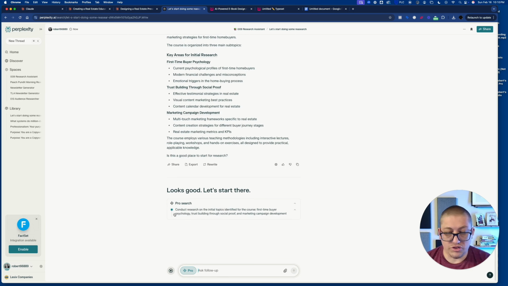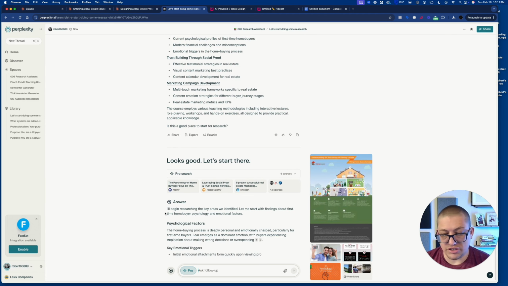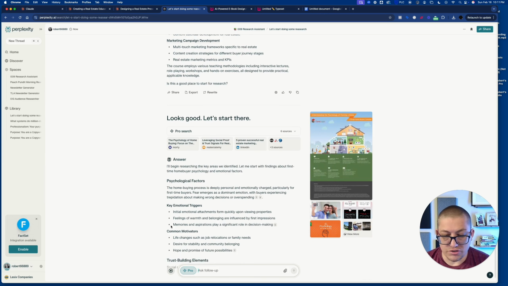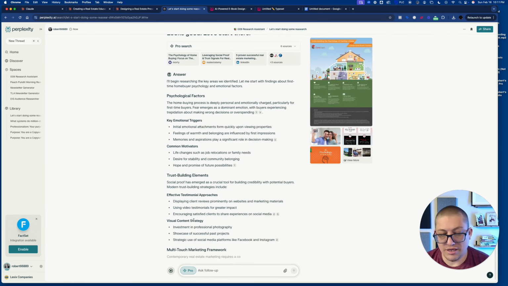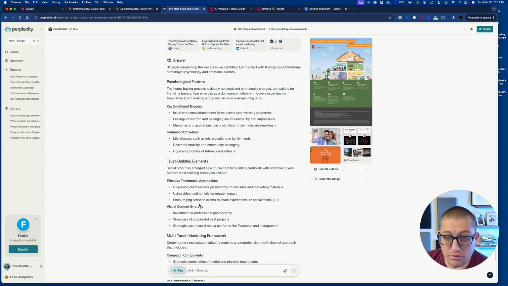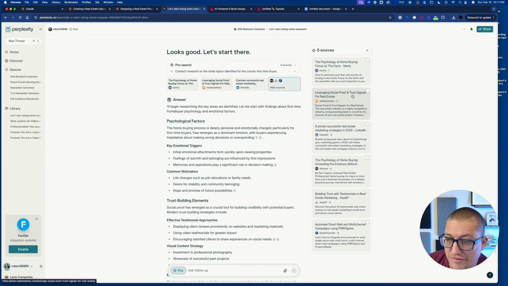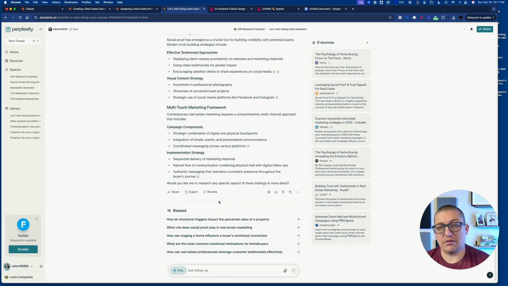And what it will do is actually go through the process of starting to find a number of different sources about the psychological factors and emotional triggers, motivators, trust building, all that stuff inside of our presentation. When you look at the sources here in Perplexity, you can just click on the 6 sources and you can see all of these individual sources. So we have one from LinkedIn, BHUSA, Property Radar, right? Probably not millions of hits per month, but definitely some research sources.